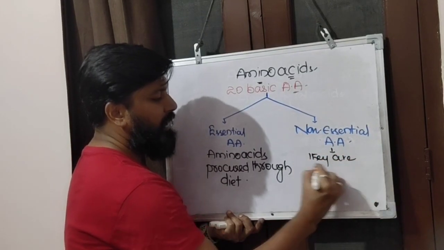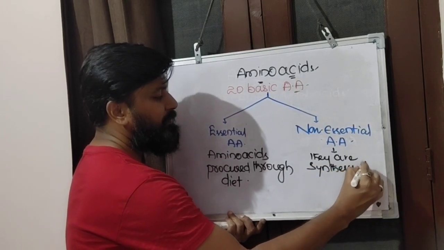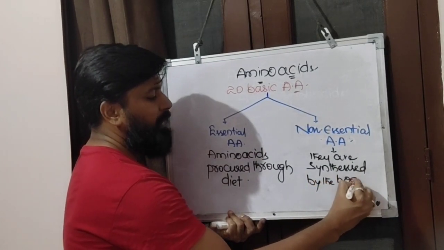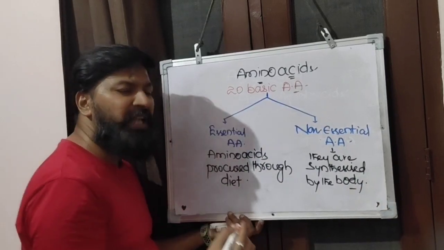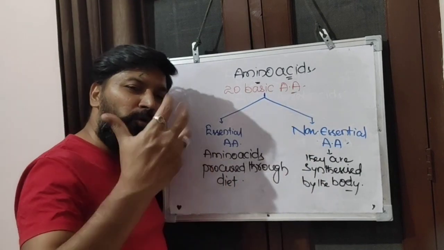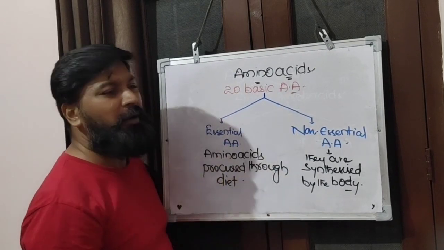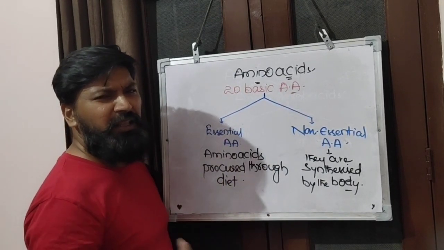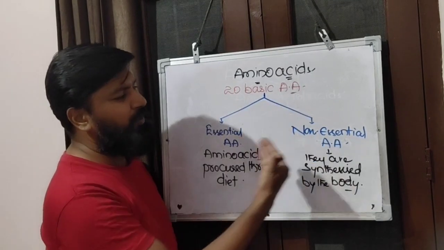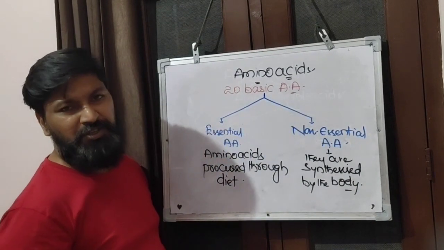They are not needed to be taken via the diet, because they can be synthesized by the human body itself. So that's why we call them non-essential, and these are essential amino acids.